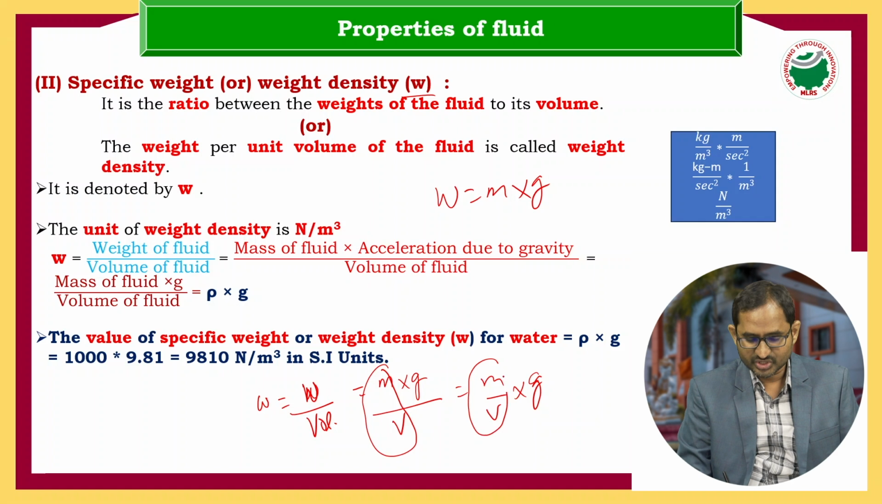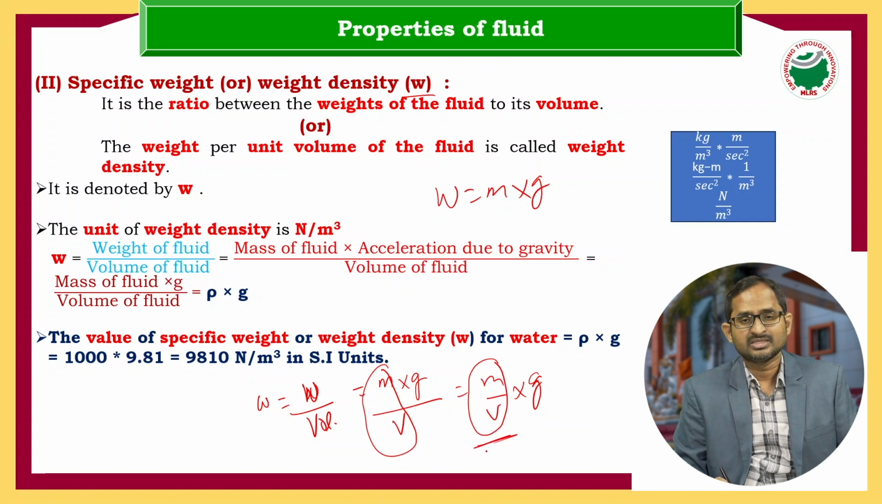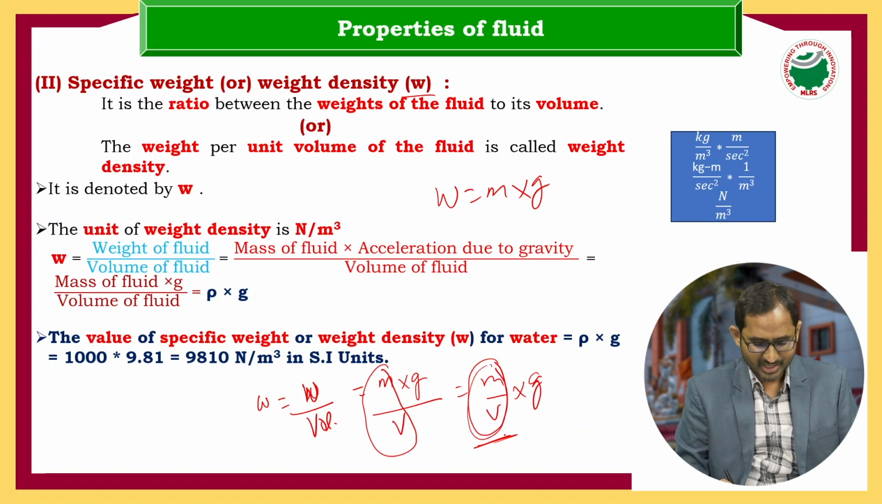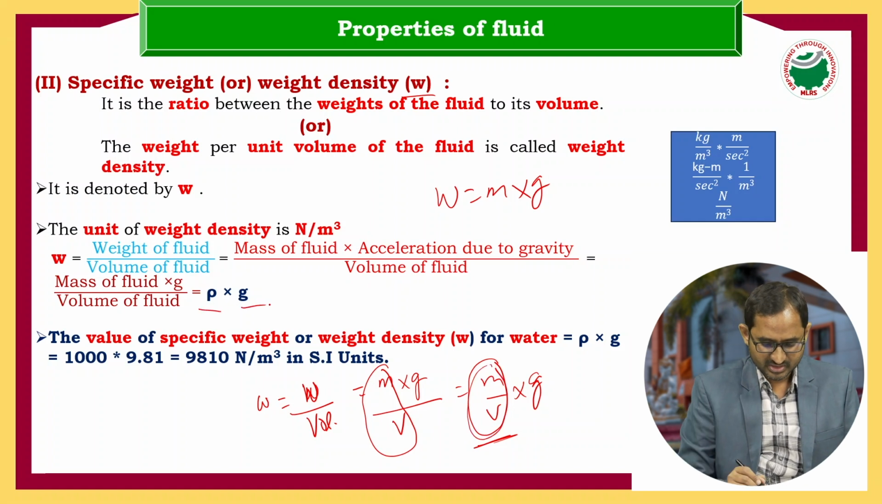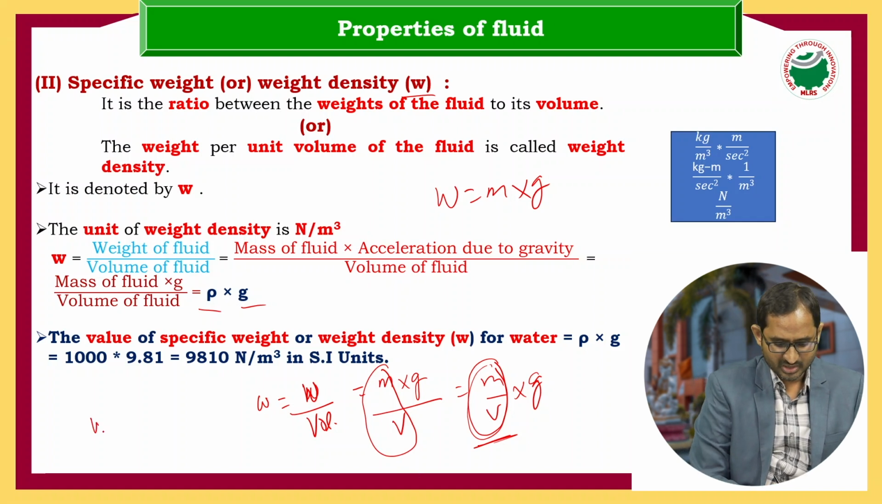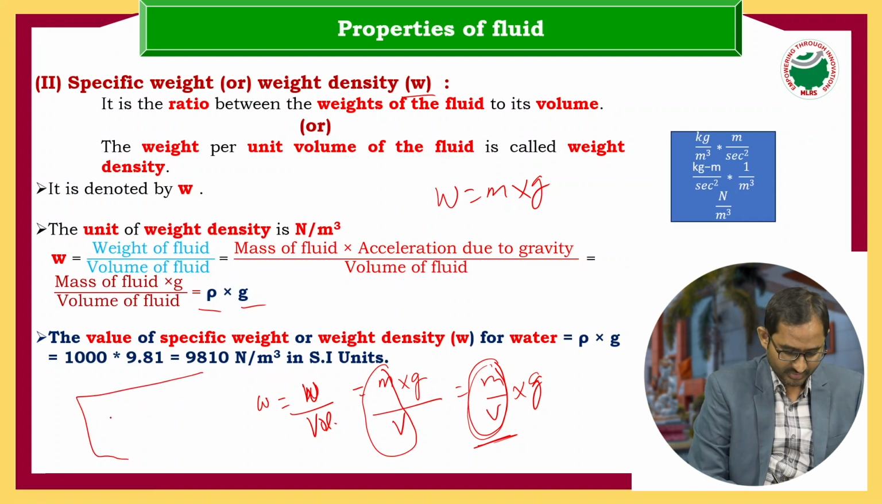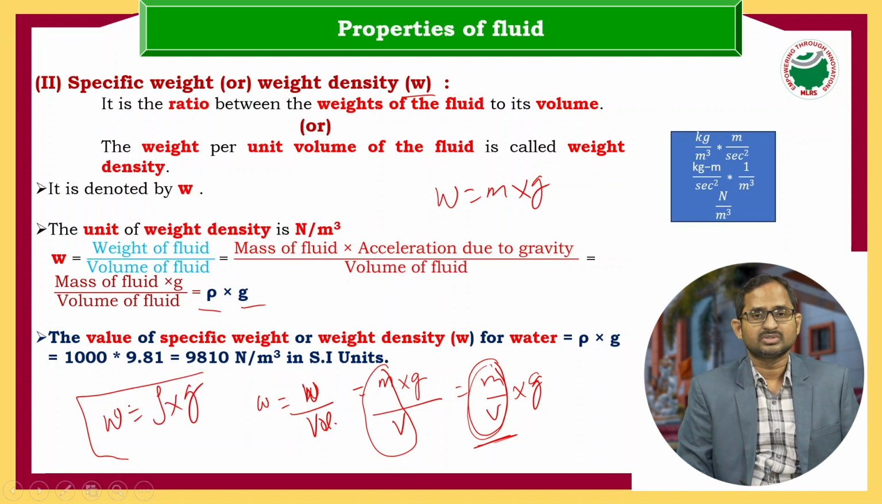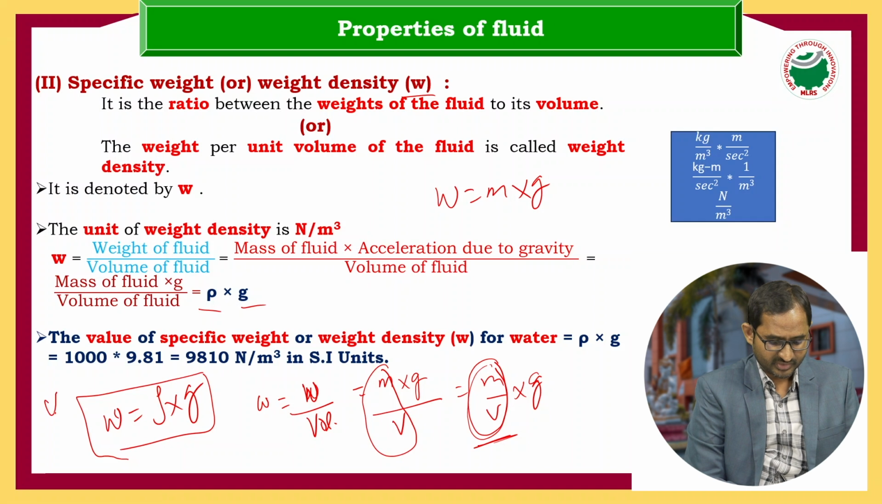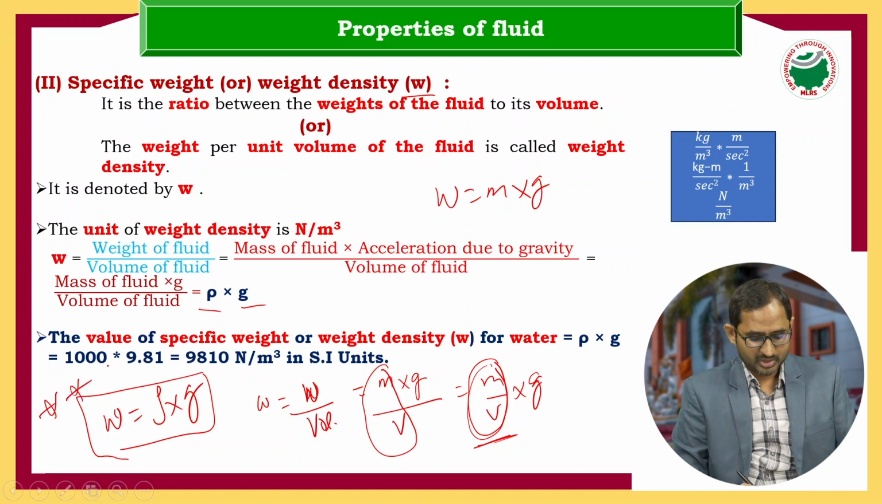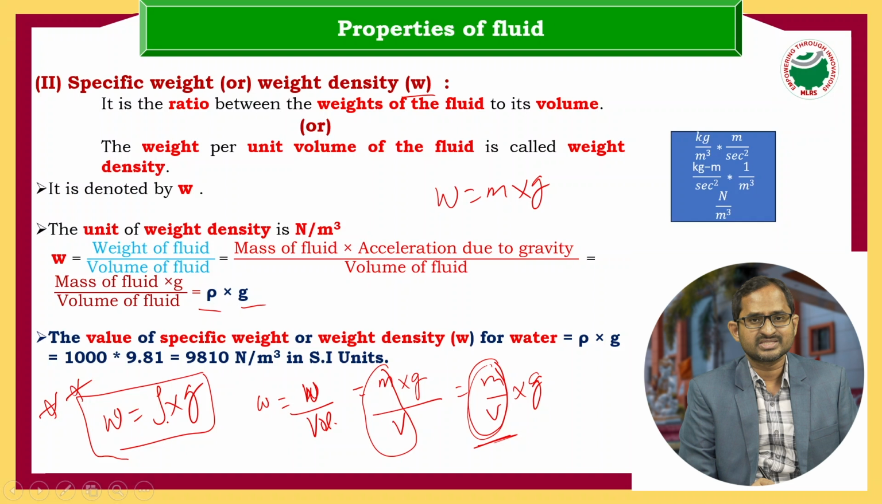Just now we have seen the definition of density, that is mass by volume. So instead of mass by volume, I can write rho into g. From this we get the relation between weight density and mass density: small w equals rho into g. You have to remember this relation, very very important: weight density equals mass density into acceleration due to gravity.